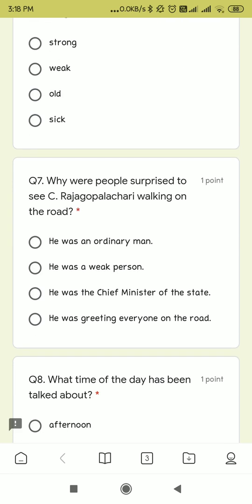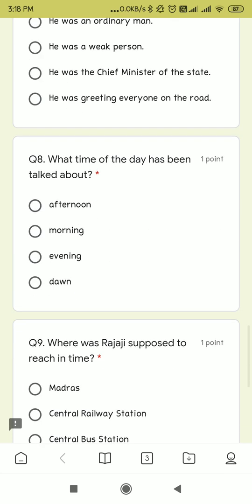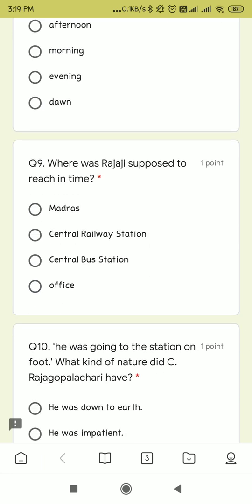Question number 7. Why were people surprised to see Rajagopalachari walking on the road? He was an ordinary man. He was a weak person. He was the chief minister of the state. He was greeting everyone on the road. Question number 8. What time of the day has been talked about? Afternoon, morning, evening, dawn. Question number 9. Where was Rajaji supposed to reach in time? Madras Central Railway Station, central bus station or office?